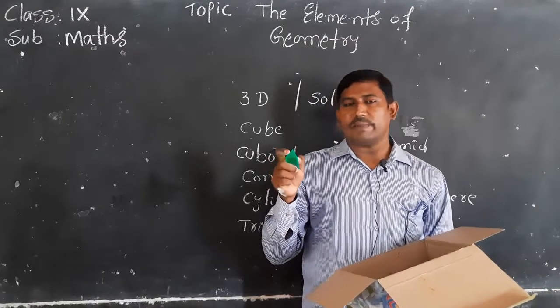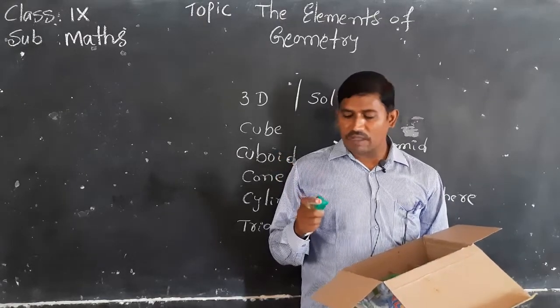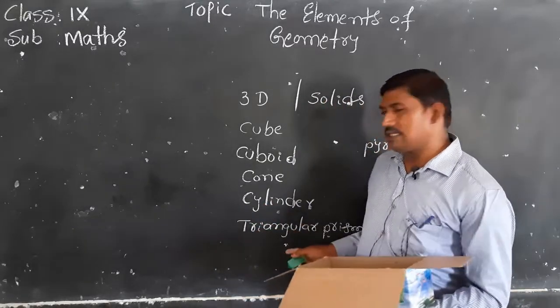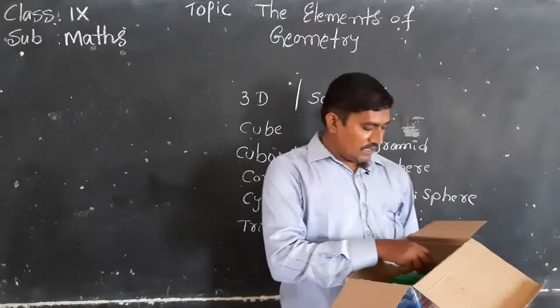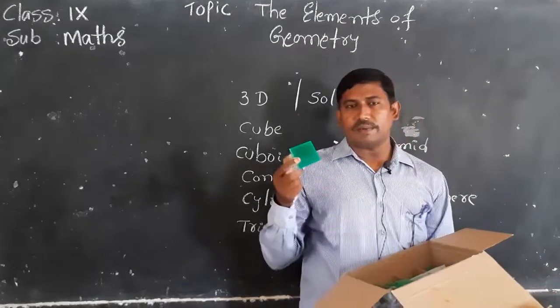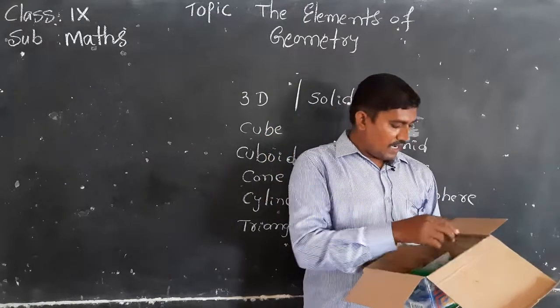Triangle means triangular prism. Here a rectangle means rectangular prism, and a square means square prism. Here is one more triangular prism. These are all triangular prisms.